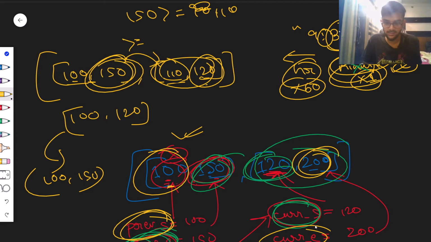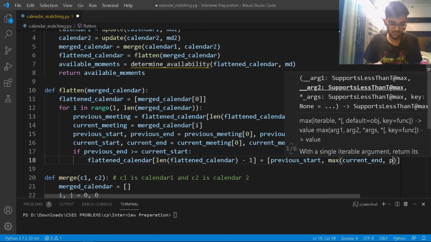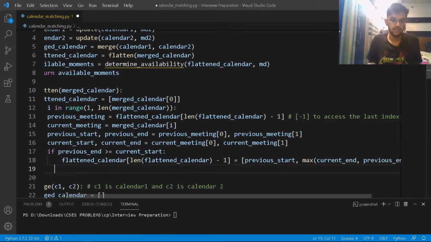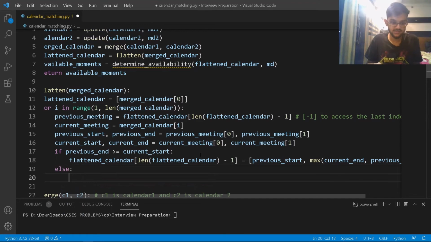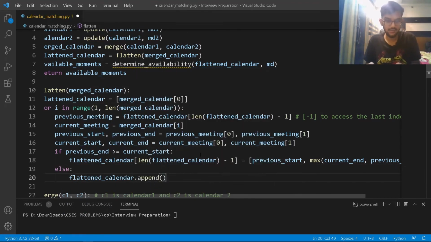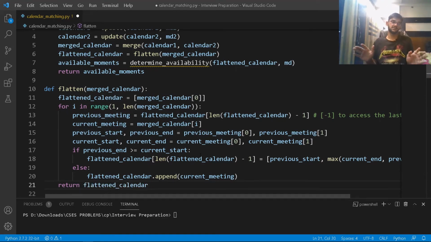So 120 was current end, right? And 150 is nothing but previous end. So this should be max of current end and previous end. So I'll just write previous end, right? As simple as that. Else what I'll be doing is simply flattened calendar dot append whatever the heck my current meeting is. So this is going to be current meeting, as simple as that. And at the end of the day, I'll just simply return my flattened calendar array, right? So flattened calendar, as simple as that.